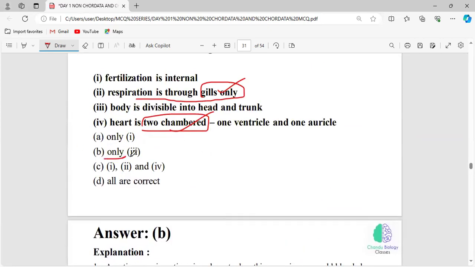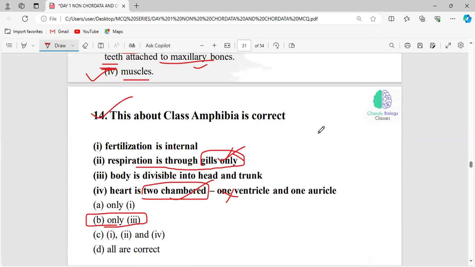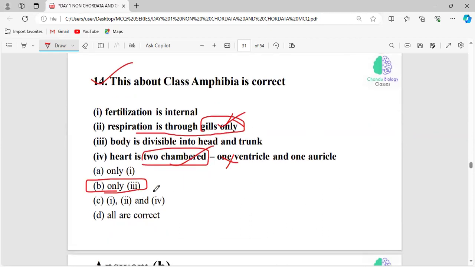The answer will be option B. Okay, this is not right. Just remember the frog. It can also respire using lungs. So the statement is wrong. So we can eliminate these two options. And it is not a two-chambered heart. Which class has a two-chambered heart? Fishes are two-chambered, right? And you should know how many chambers reptiles, aves and the others have. You have to apply this to all the classes placed under the phylum Chordata. This is how you have to read, right?